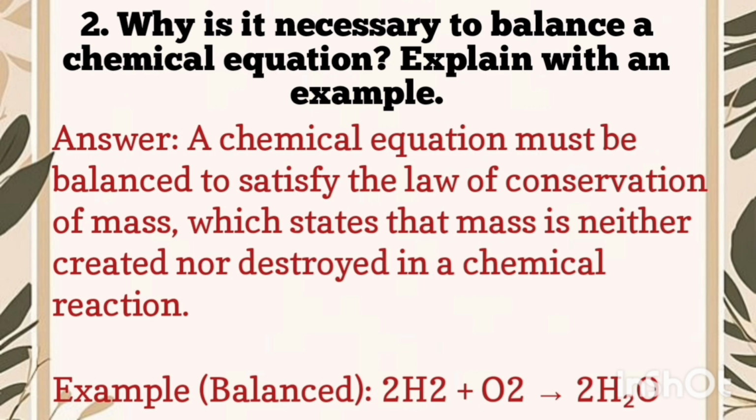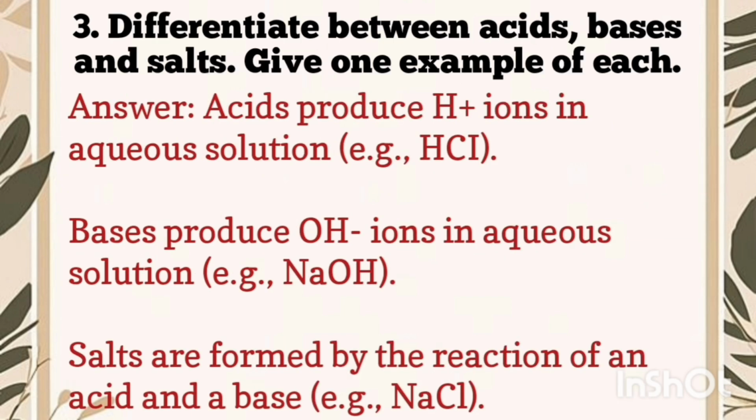Now, second number question is, why is it necessary to balance a chemical equation? Explain with an example. So the answer is, a chemical equation must be balanced to satisfy the law of conservation of mass, which states that mass is neither created nor destroyed in a chemical reaction. Here is an example.